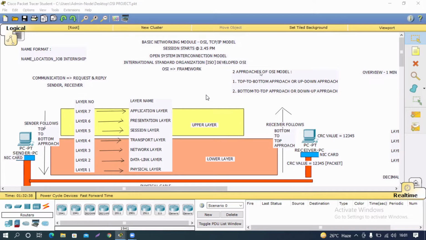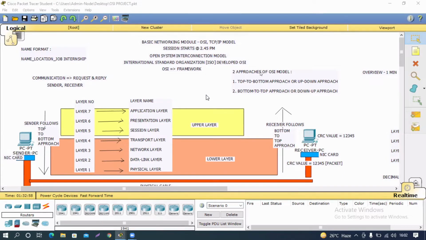In this layer, data is converted from zeros and ones, like the binary you have, the machine language.